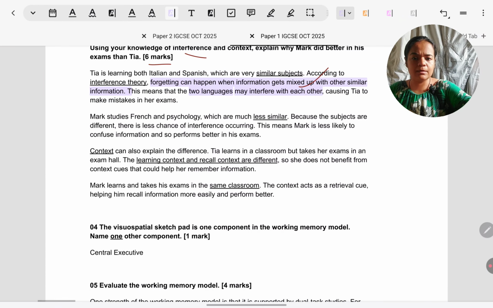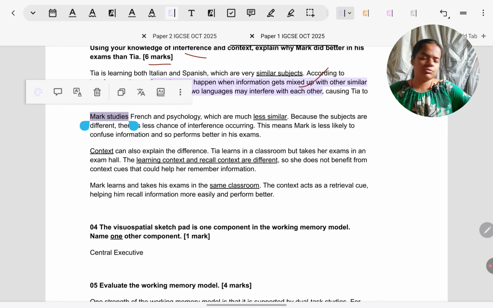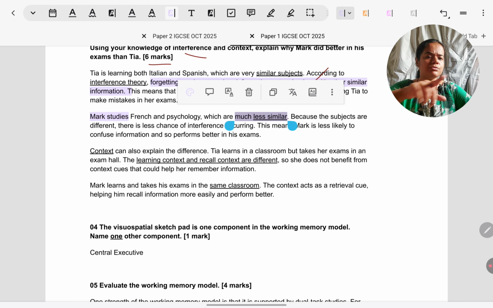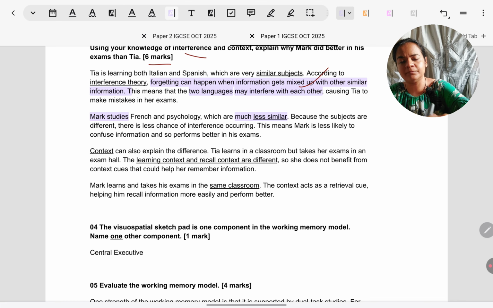Then coming to Mark. In Mark's case also this paragraph is not compulsory, but you can include it, that's good. He's learning French and psychology. These are less similar because both are not languages, so interference is less likely to occur.